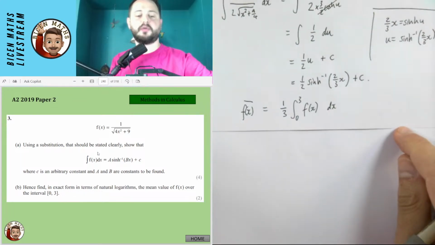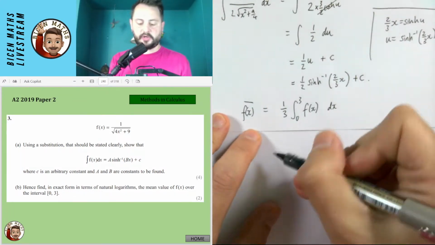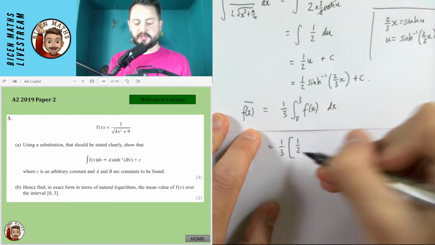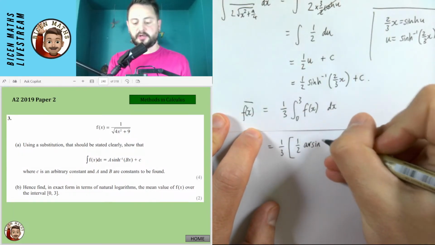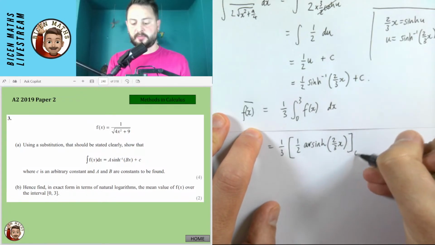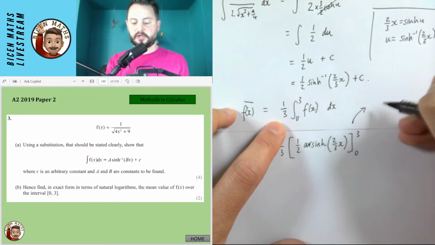That's our standard way of doing these kinds of mean values. So I'm just going to be doing a third, and then inside here, I'm integrating. Instead of writing it as inverse sine, I'm going to write it as arsinh of 2 over 3x. We no longer need the plus c. And I'm also going to remind myself of what the formula is for arsinh.